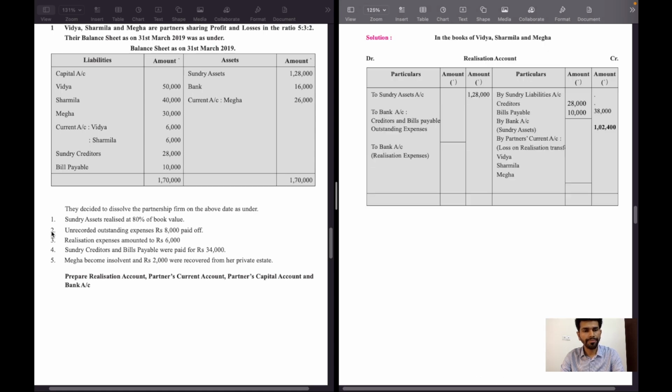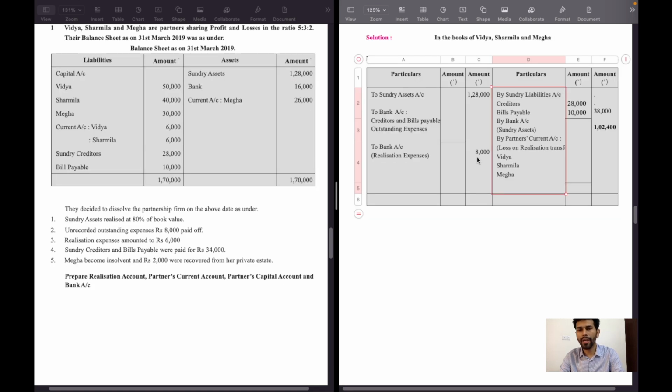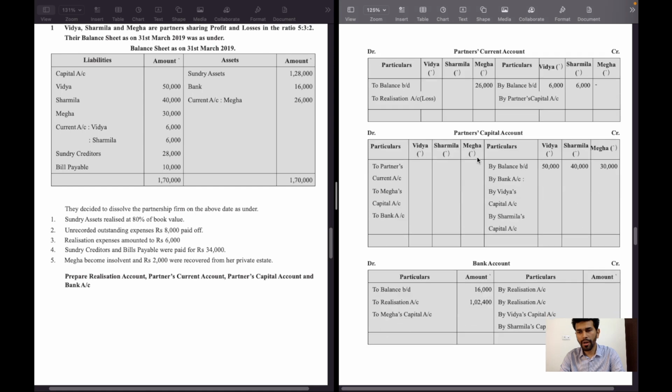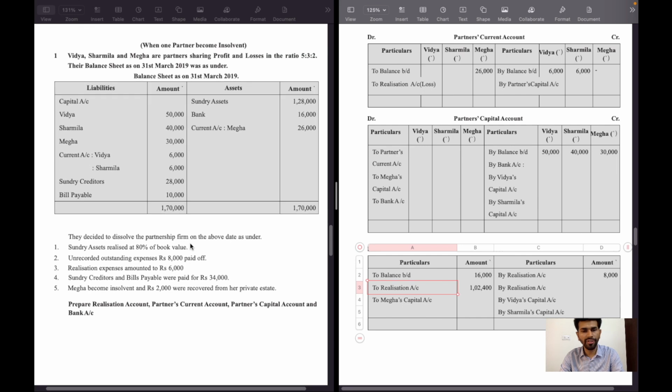Adjustment number 2, unrecorded outstanding expenses 8,000 rupees paid off. So realization account debit side to bank account, outstanding expense 8,000 rupees. Second effect will be bank account credit side by realization account 8,000 rupees. Adjustment number 3, realization expenses amounted to 6,000 rupees.